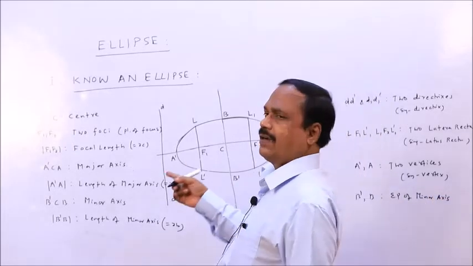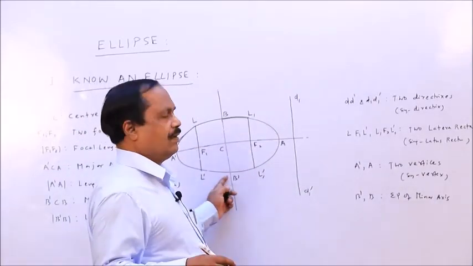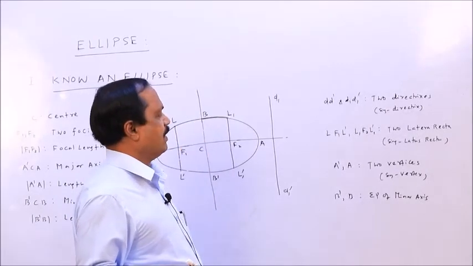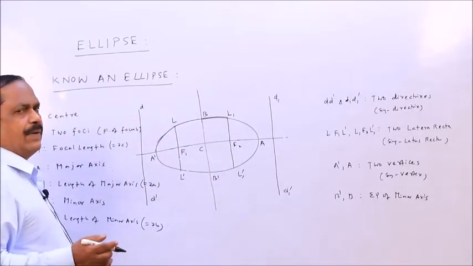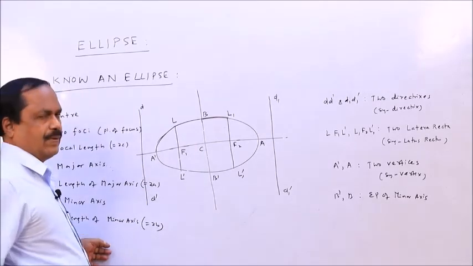Endpoints of the major axis are termed as vertices. Each is a vertex. But for the minor axis there is no single term; same thing, you can say endpoints of the minor axis. So these are the fundamental concepts of an ellipse. So let us find the equation of the ellipse.